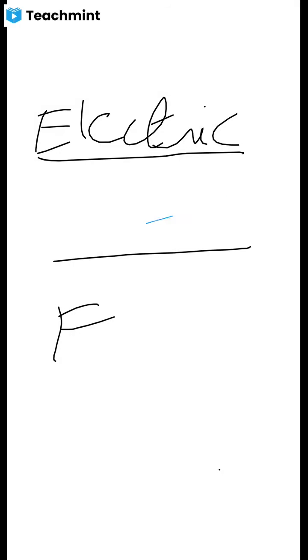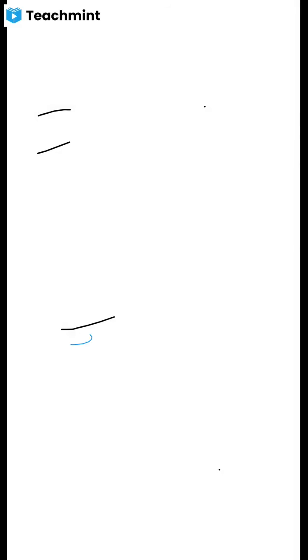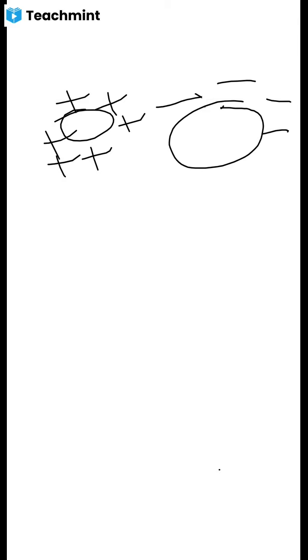Suppose I am taking a conductor, and it has a charge over it. So I have to know that it has the property of having a charge. When I keep another conductor that also has some charge, in between these two it produces a force.